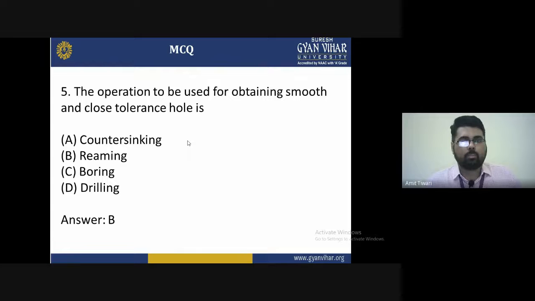Fifth question: the operation to be used for obtaining a smooth and close tolerance hole is, options are A, countersinking, B, reaming, C, boring, and D, drilling. The correct answer of the question is B, that is reaming.